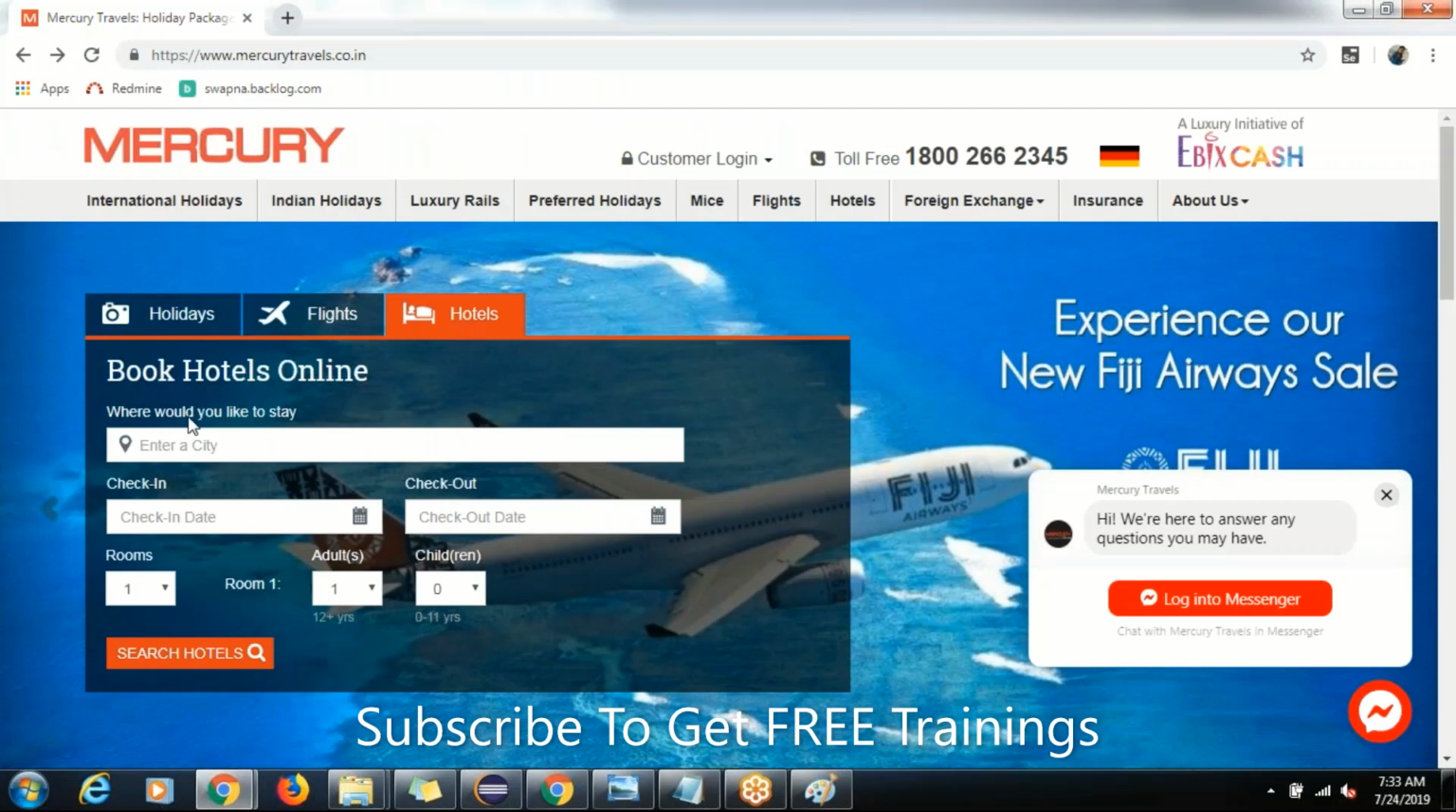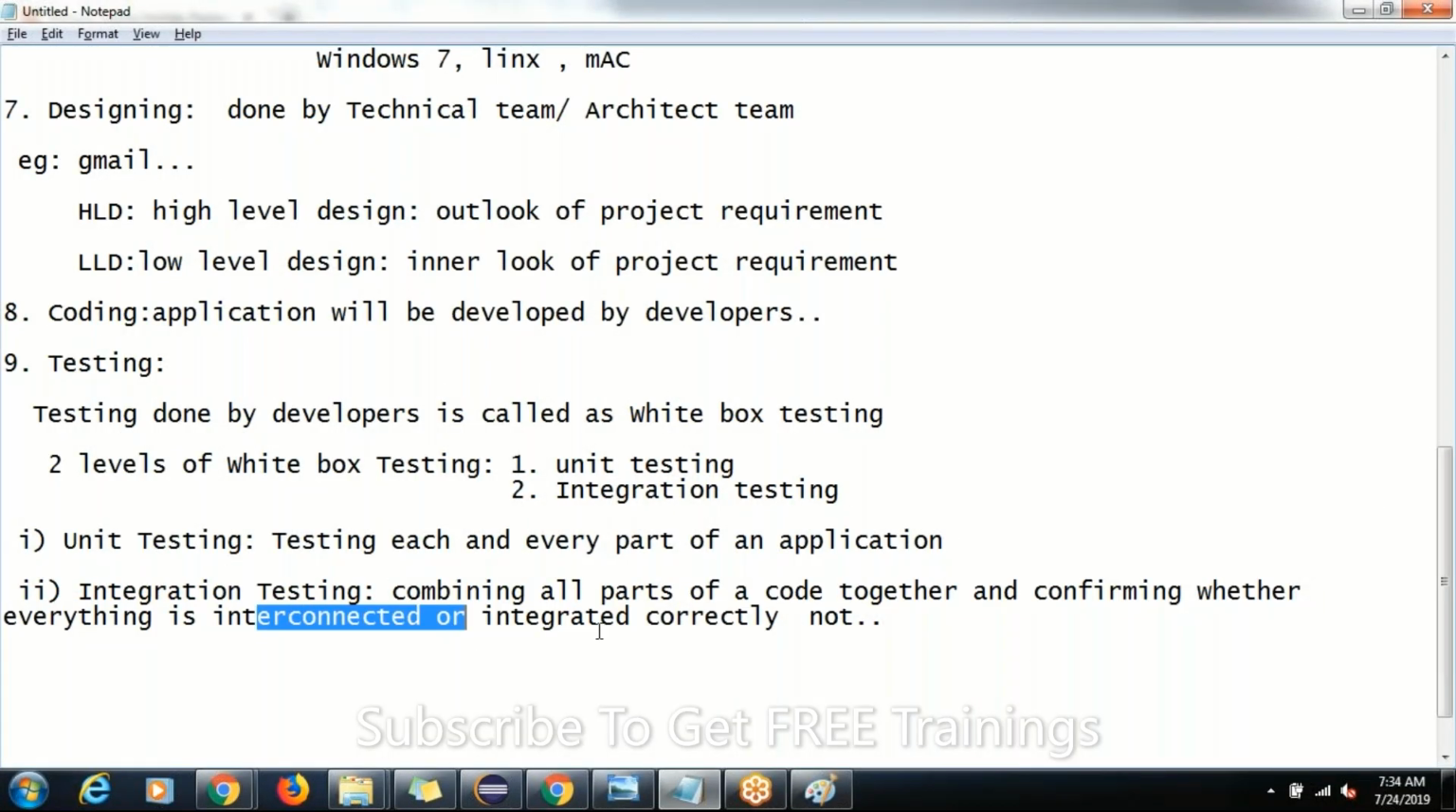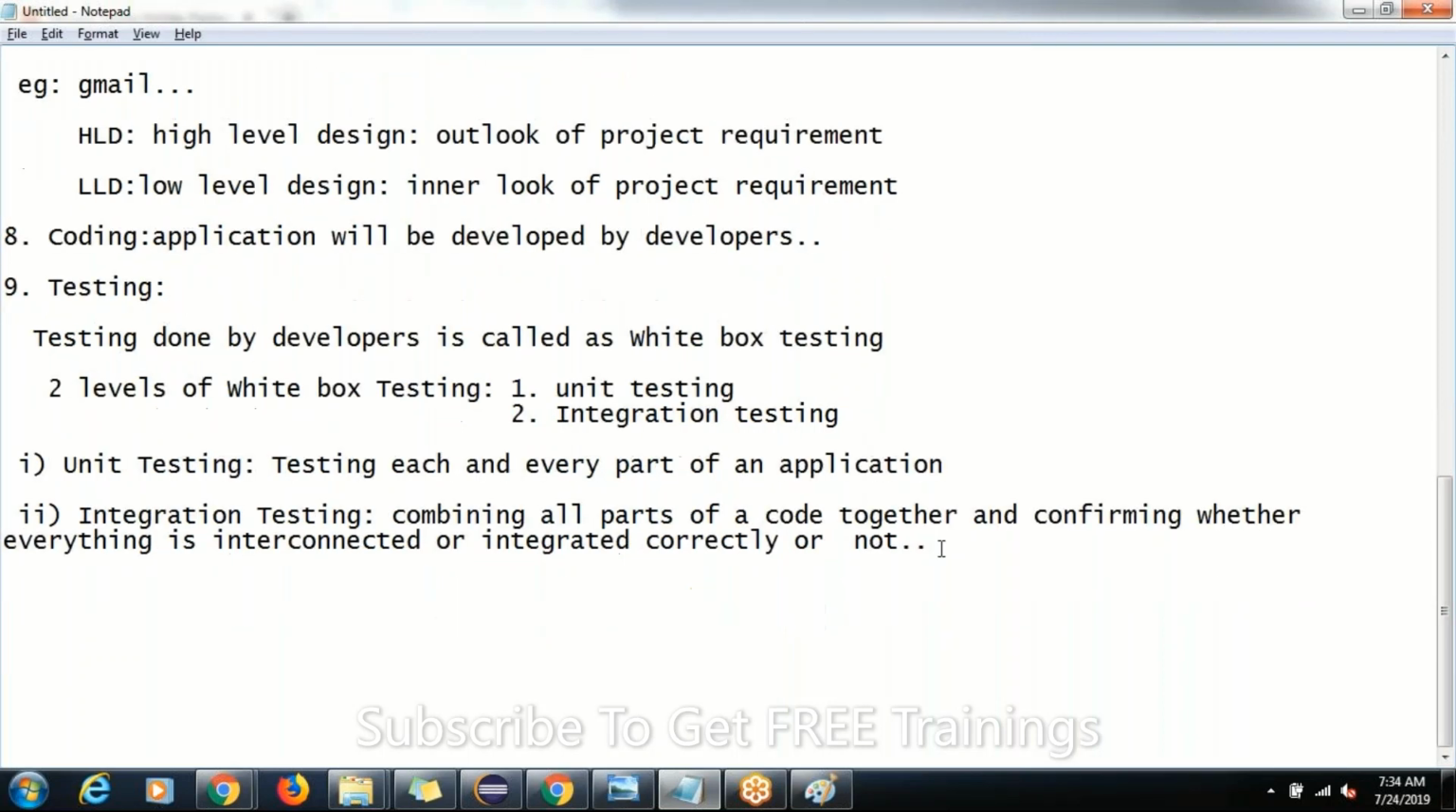Once unit testing is done, they will all interconnect and combine like this, and they will start testing together. Whether everything is interconnected or integrated properly or not is called what? Integration testing, right? And when 100% coding and 100% white box testing is done...